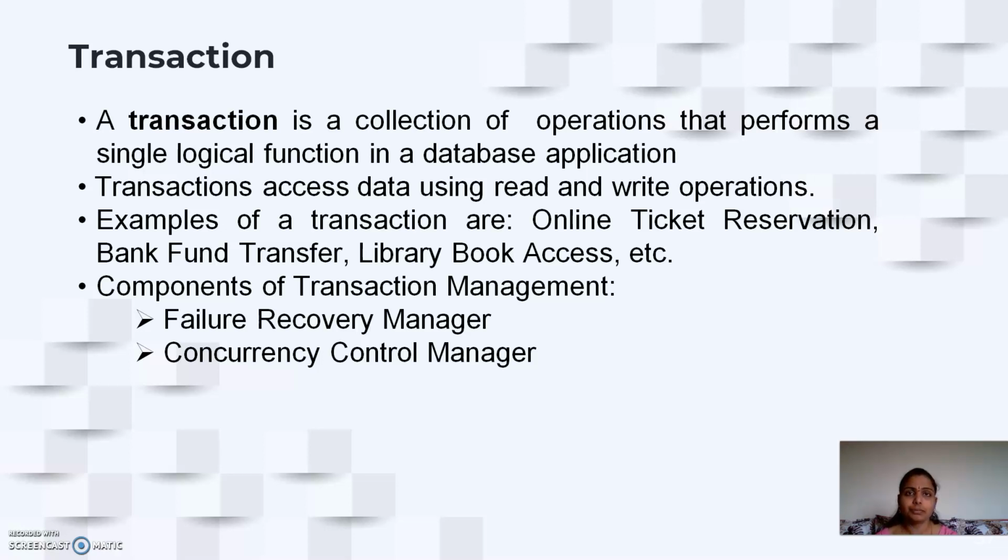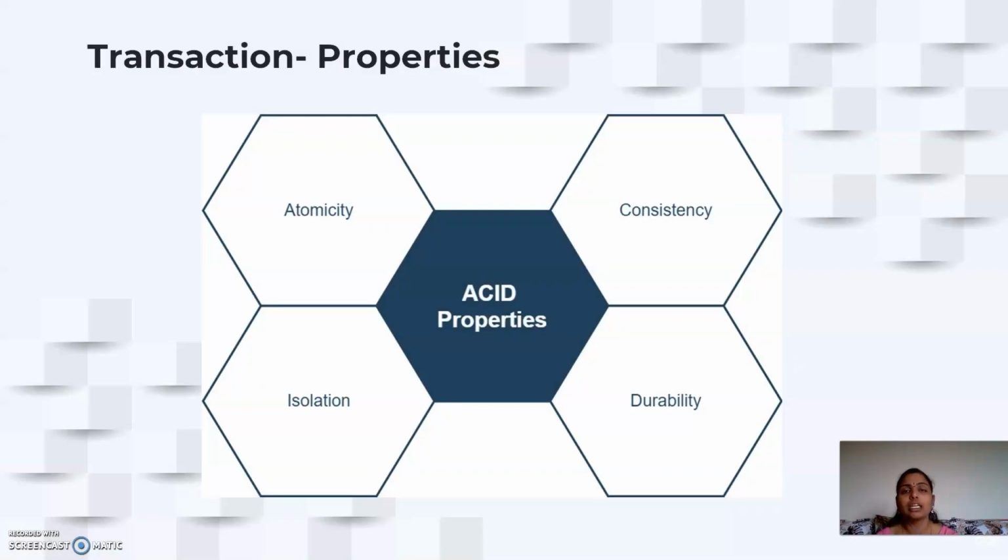For a transaction, we have a certain set of properties to be achieved. These properties are called ACID properties: atomicity, consistency, isolation, and durability. Atomicity indicates that it is an all or none requirement. In a transaction, we have a logical set of operations. We want to complete all the operations to make the transaction successful. In case of a power failure, we do not want any operation to be performed.